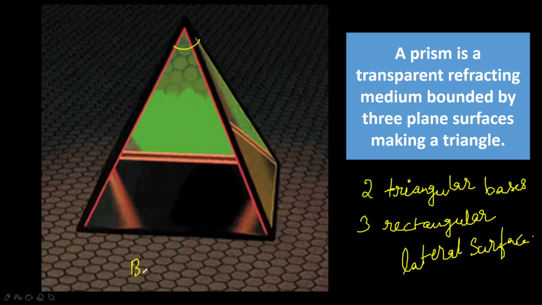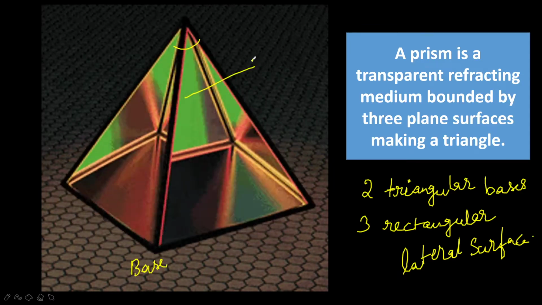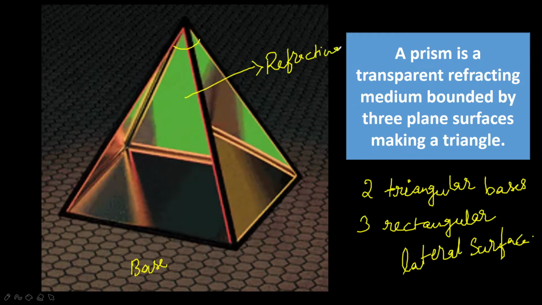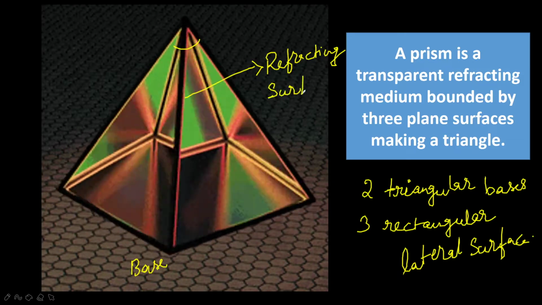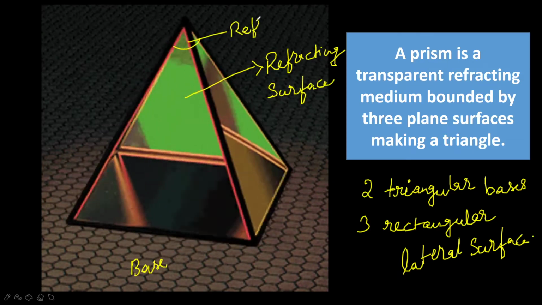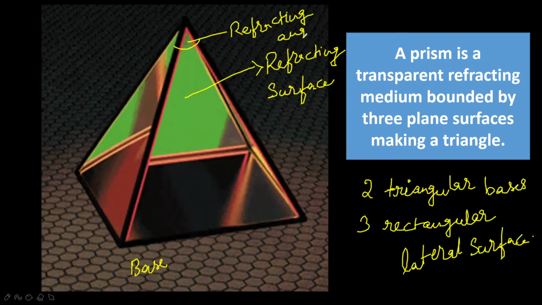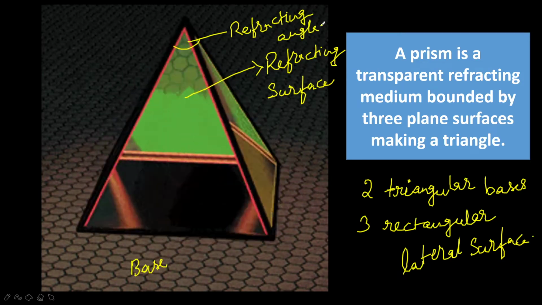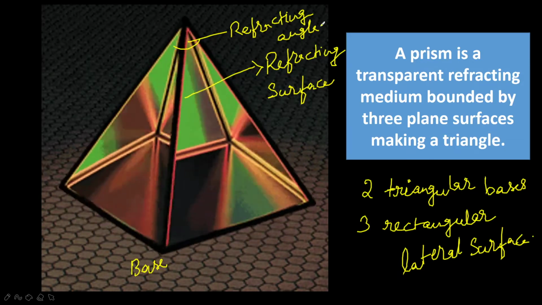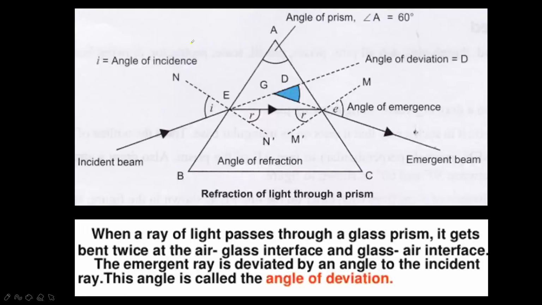Here it is the base of the prism, here it is the refracting surface, and here it is the refracting angle. Okay, refracting angle. So the plane surface at the bottom is called the base of the prism on which the prism stands.